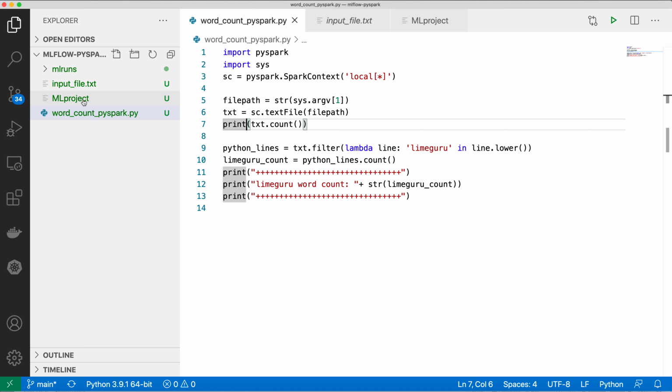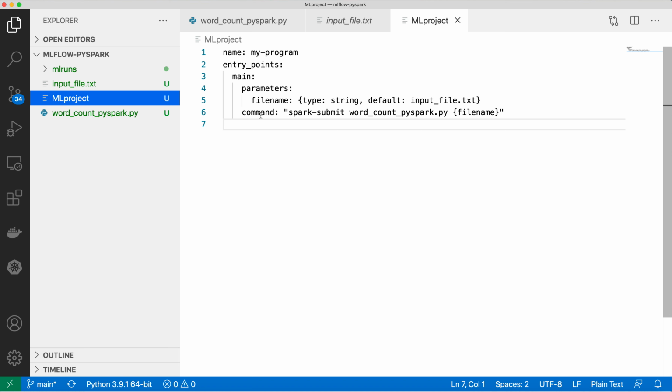For that you need to create one MLproject file. So this is the MLproject file. In that you need to specify the name of the program. Now this can be any name that you give. After that, there is one more point, that you can provide an execution environment. So the execution environment, whether you want to run this project on a Conda environment, on a Docker environment, or on your local system.